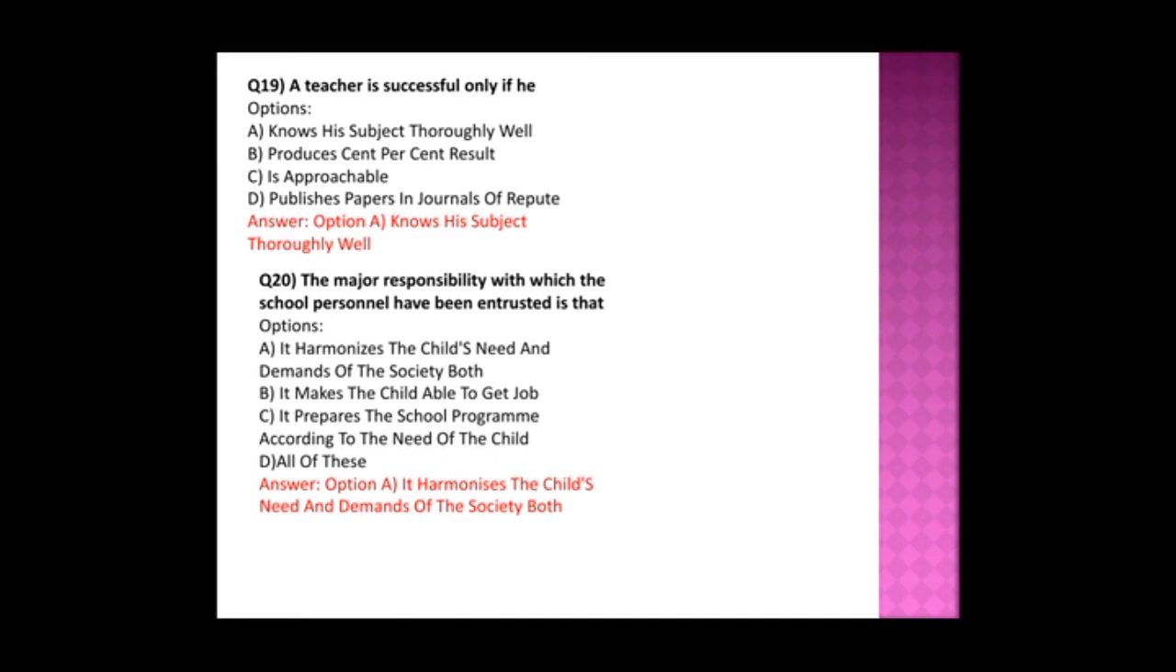And the last question is: the major responsibility with which the school personnel have been entrusted is that. Option A is, it harmonizes the child's need and demand of the society both. B, it makes the child able to get a job. C, it prepares the school programs according to the need of the child. And D is all of this. Here the answer is, it harmonizes the child's need and demand of the society both.